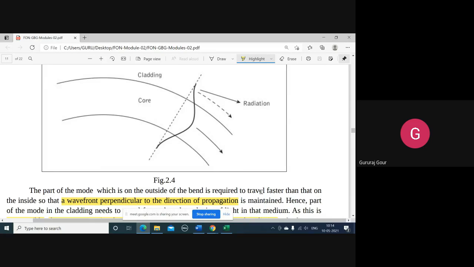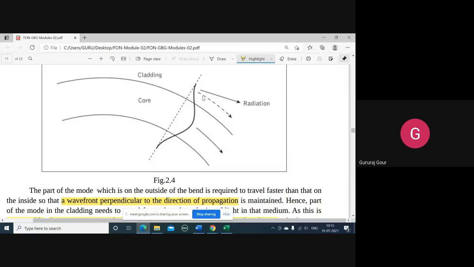Means with the normal speed at which you move on the plain road, if you get a bend or curve and try to maintain the same velocity, it will automatically increase because of the centrifugal force, without accelerating. The same thing is happening here with the light, not in the core but in the cladding.